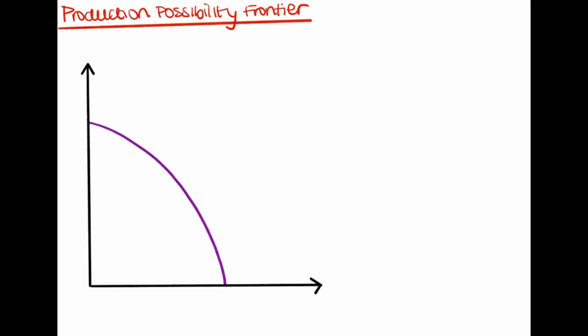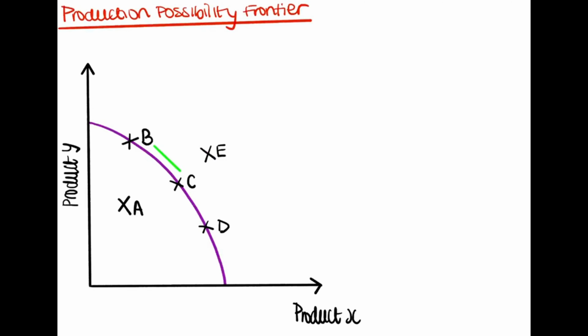Let's move on to the production possibility frontier or curve. What does a PPF show? This graph represents certain points at which the economy is producing, I've taken for example product X and Y, the most efficiently. By efficiency, we are referring to all available resources being used. In this example, I have chosen product X and Y. Bear in mind this could be any 2 products such as books and laptops or rice and wheat.